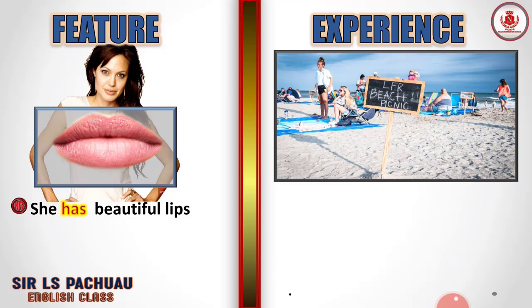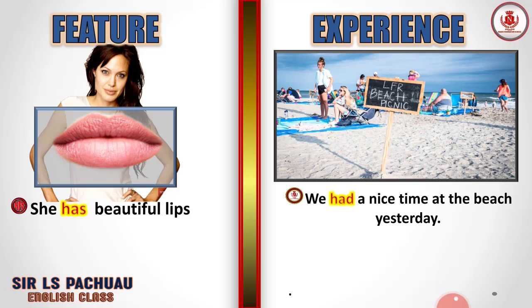Here what do we find? LFK beach picnic. Alright, here they have a picnic. So let's see. "We had a nice time at the beach yesterday." And here I'm using the word had because it happened yesterday. So, we had a nice time at the beach yesterday. And had here is the belonging verb. Understand? And it's a past tense as well.